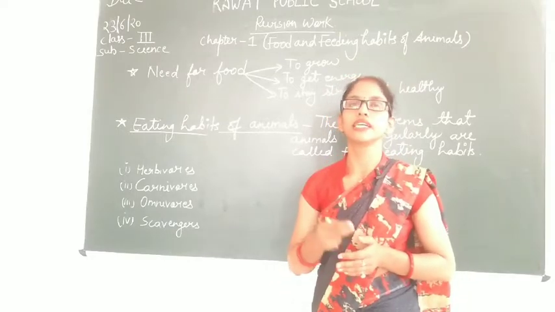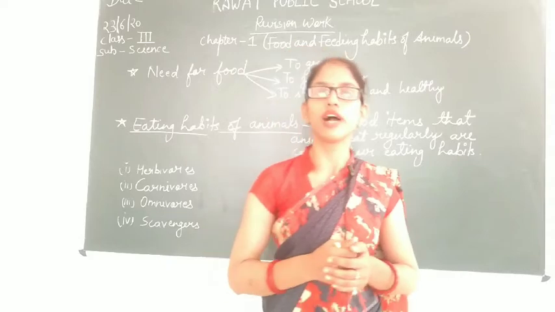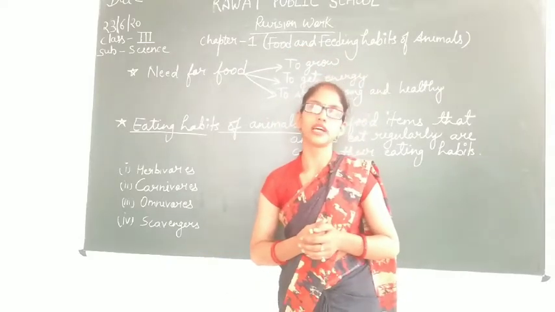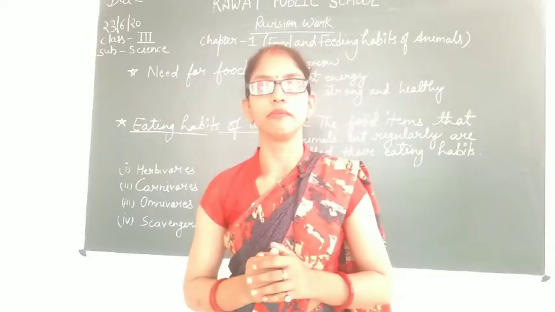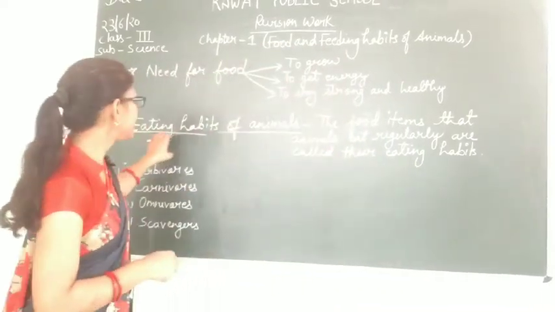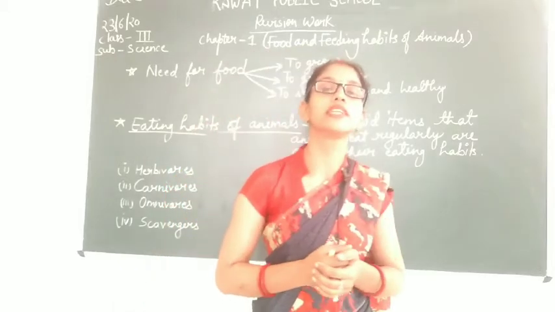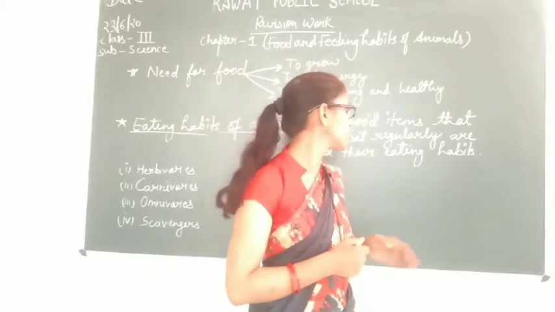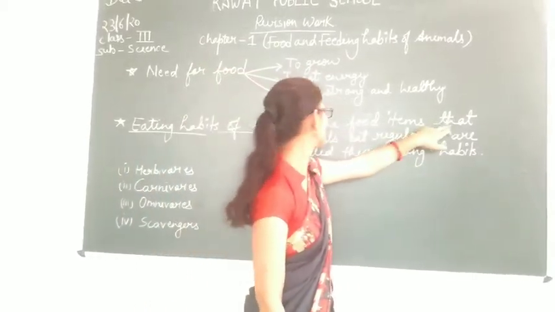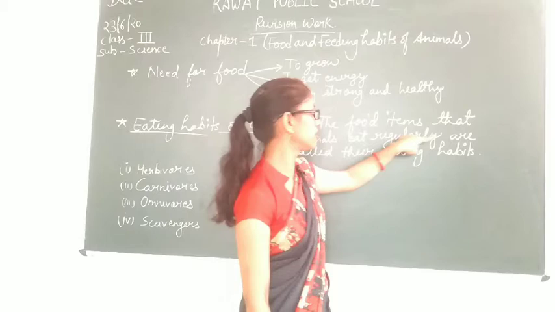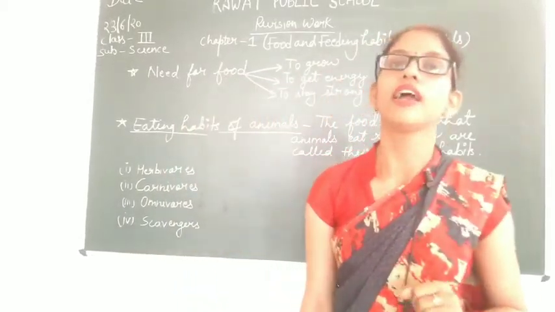Some animals eat other animals as their food. The third category is animals that eat both plants as well as animals. The food that animals regularly eat is known as their eating habits or feeding habits.